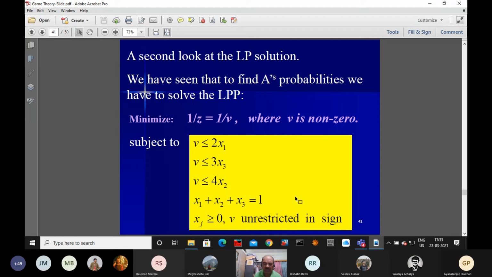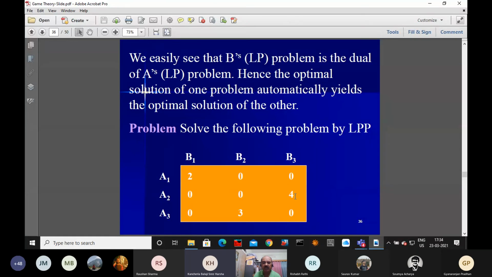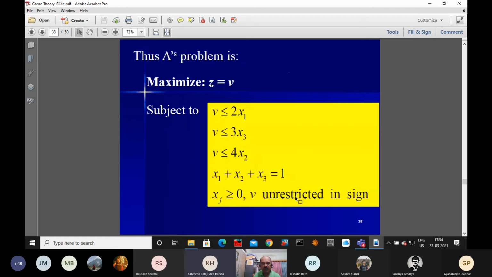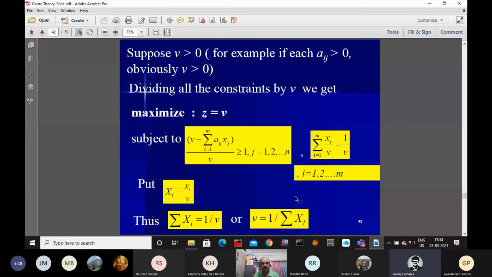So what if nu is negative? Nu can be negative, right? In this problem, nu cannot be negative because the elements are 0 or positive. If negative elements are there, there is a chance that nu will be negative. Sir, in the beginning you said that if nu is 0 or negative, there will be a crisis. What crisis?